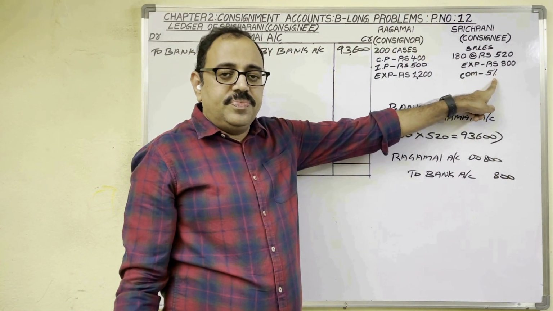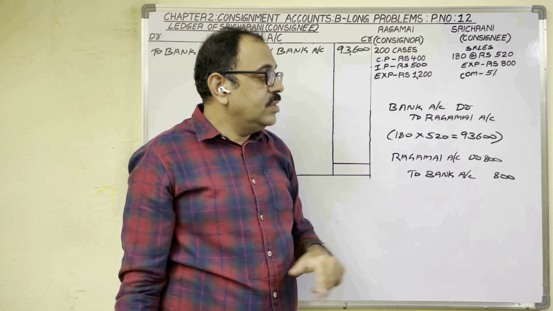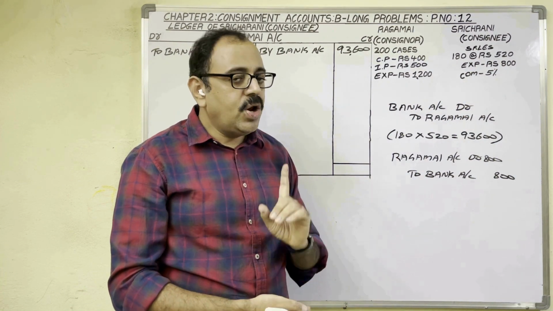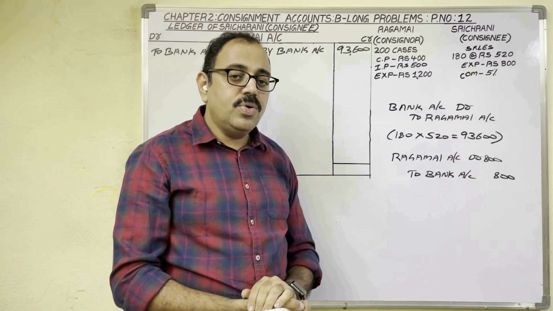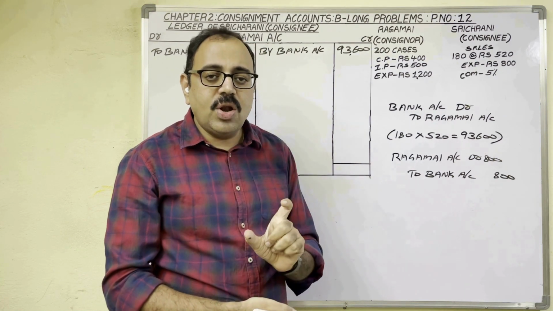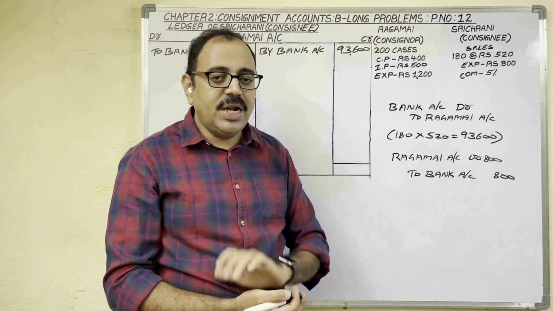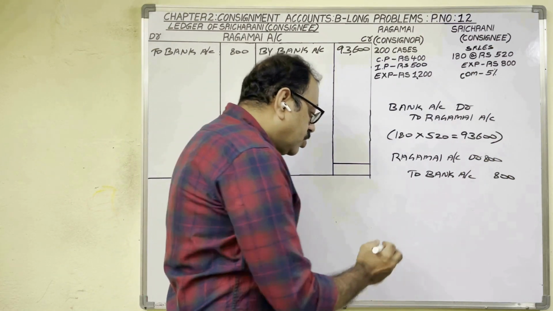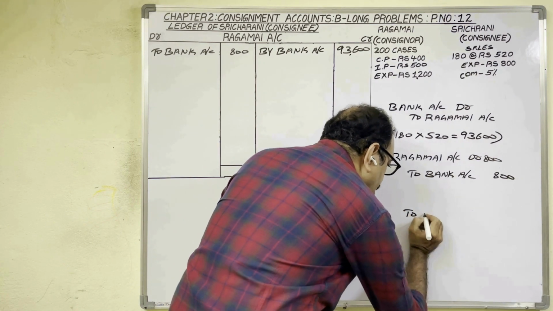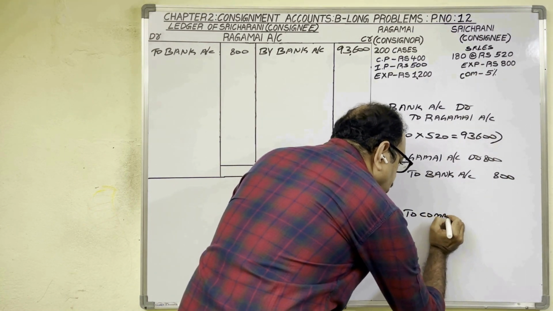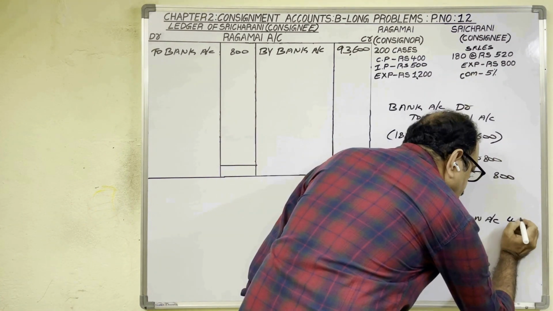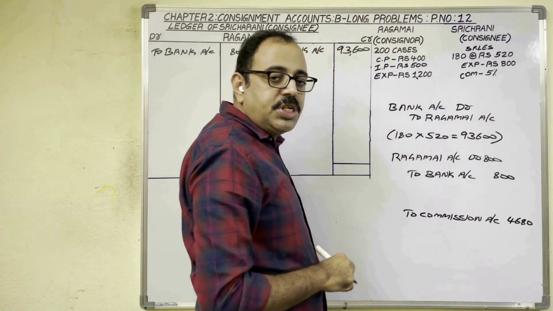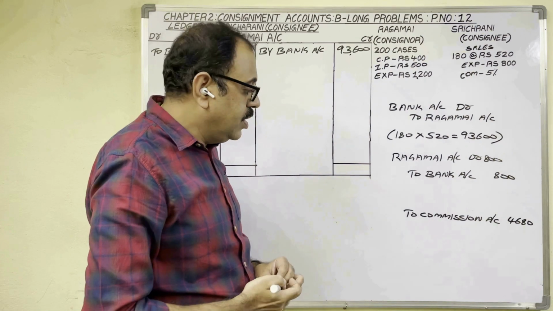consignee's commission. So to consignee, this commission is an income. So incomes come under nominal accounts. Nominal account rule: debit all expenses and losses, credit all incomes and gains. As commission is income to consignee, we should credit commission account. To commission account, 4,680. In consignor's books, we calculated this commission amount. No? Write down the same.